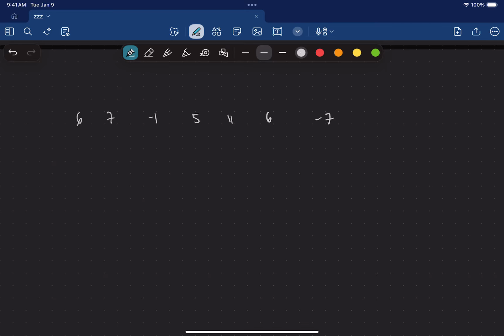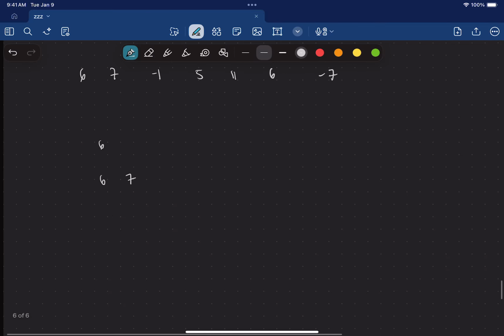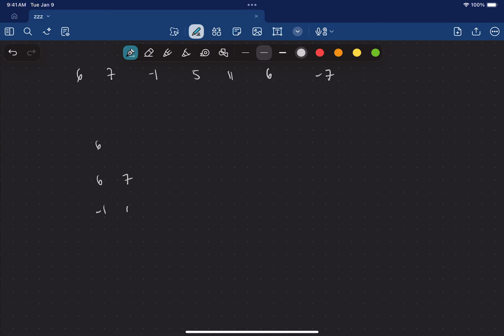So the idea is when we start, we'll have just 6, and then maybe we need to find the median. And then we'll have 6 and 7, and then we'll need to find the median. Maybe we'll have then -1, 6, and 7, and we'll need to find the median. Yeah, so that's exactly what I was going to say.